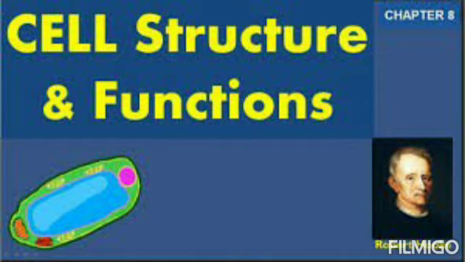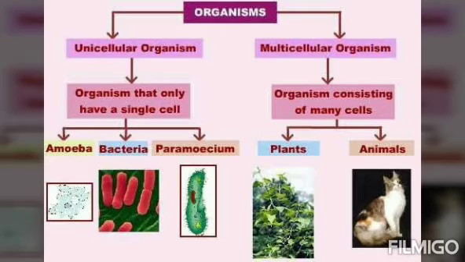So on the basis of the number of cells, how can you differentiate organisms, whether they are made up of one cell or more than one cell? So let's discuss. Organisms on the basis of cells can be categorized into two categories. First, unicellular organisms and the multicellular organisms. Here the word unicellular: uni means single or one, and cellular means cell. So those organisms which are made up of a single cell are termed unicellular organisms.